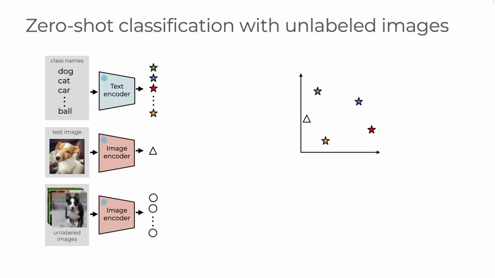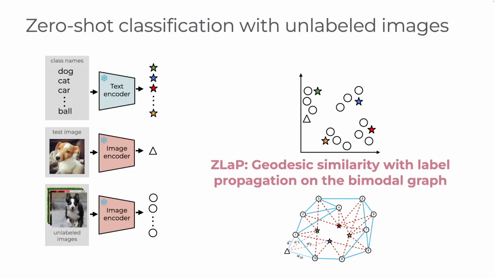In this work, we assume that besides the list of class names, we also have access to a set of unlabeled images that we want to utilize to improve the zero-shot classification. These unlabeled images are passed through a VLM image encoder to obtain their embeddings, which lie in the same vector space as class and test image embeddings. We devise a novel non-parametric classifier that takes unlabeled images into account by leveraging geodesic similarities obtained by label propagation on the bimodal graph. We name the proposed method ZLAP for zero-shot label propagation.